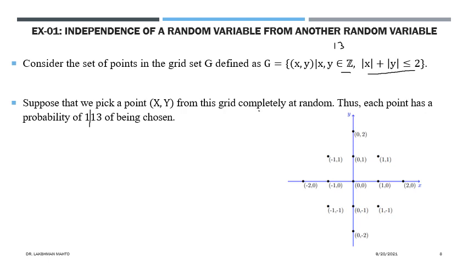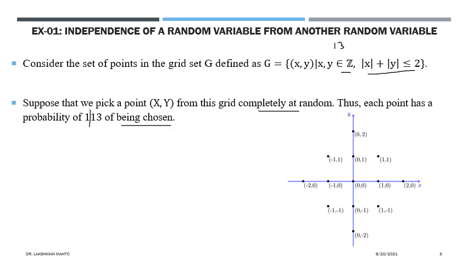We are picking a point from this grid completely at random. What does it mean? We are doing random sampling, and that means each point is equally likely. This condition is saying that, under the equally likely assumption, each point has a probability of 1 by 13 of being chosen.